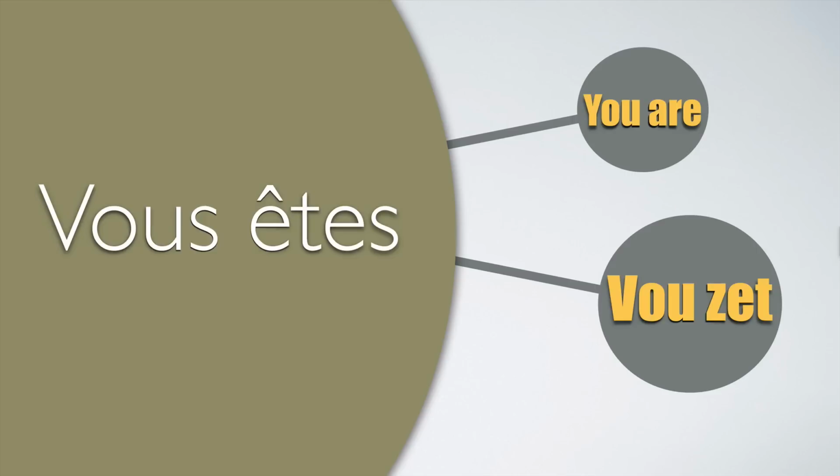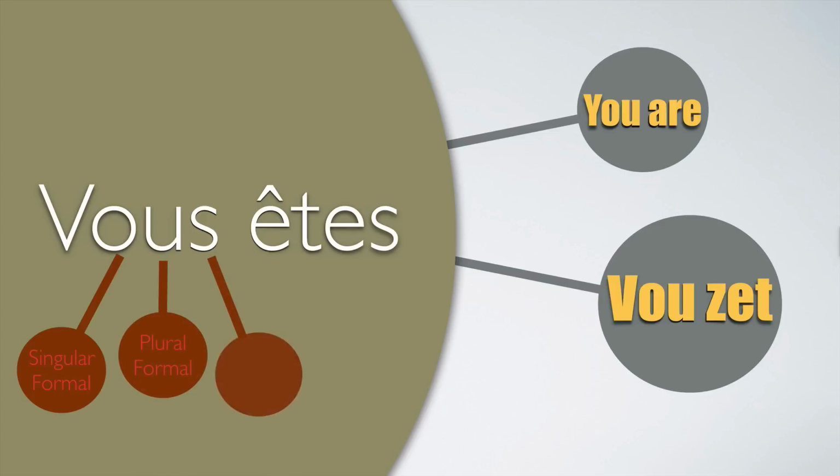Vous may be several things in French. Vous may be singular formal, so when you want to show respect to the person you are speaking to, it can be formal but this time plural when you have several people, and it is also the plural of tu, so it can be informal as well. Okay? Vous êtes.